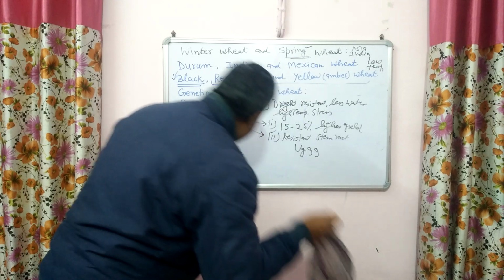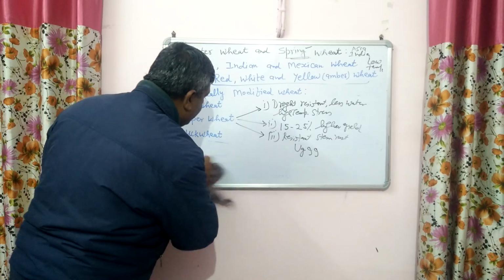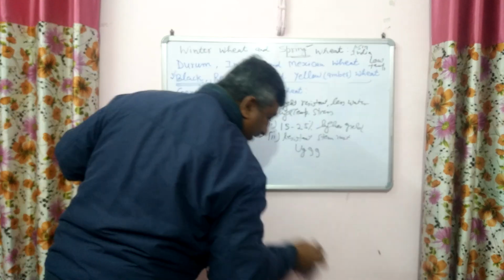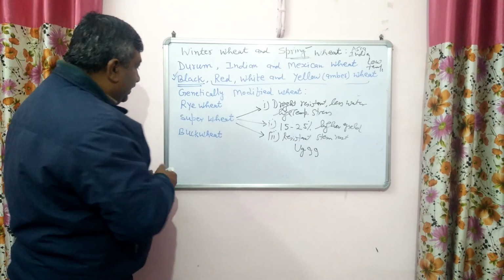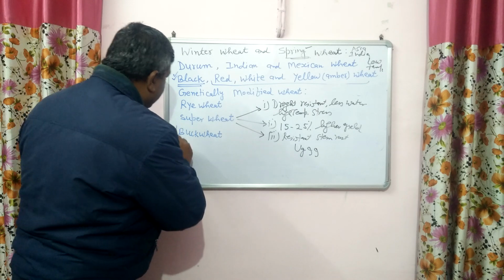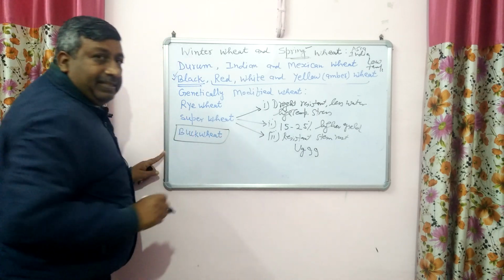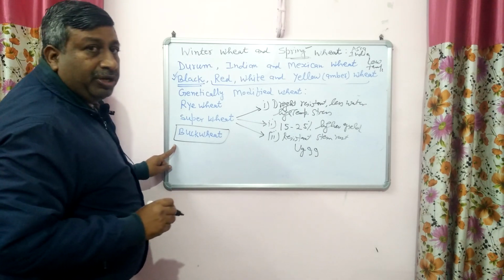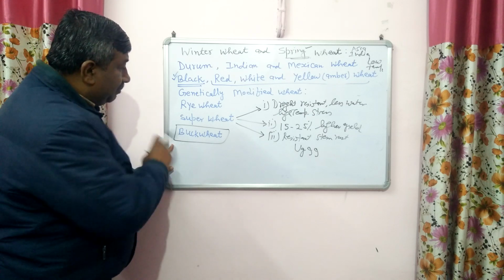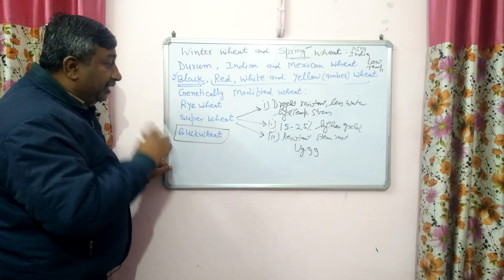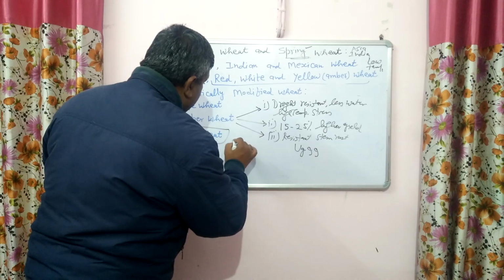Then this is buckwheat. Actually, buckwheat is not wheat. This is interesting that buckwheat is not wheat. This buckwheat is a member of family Polygonaceae. It is not a member of Poaceae. This buckwheat is entirely different, and it is known as kuttu.